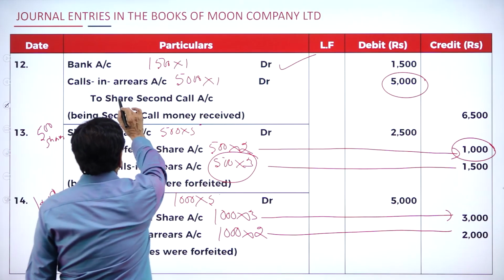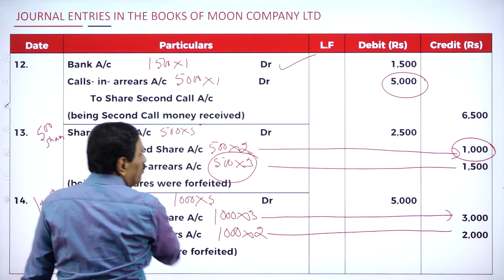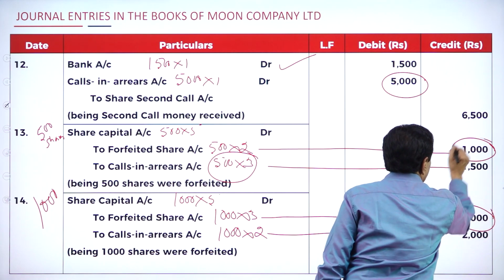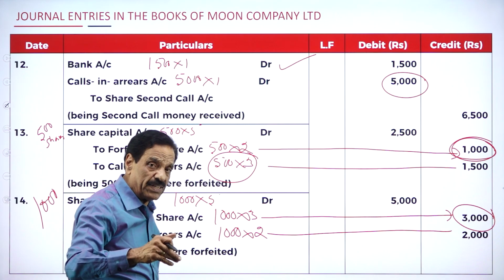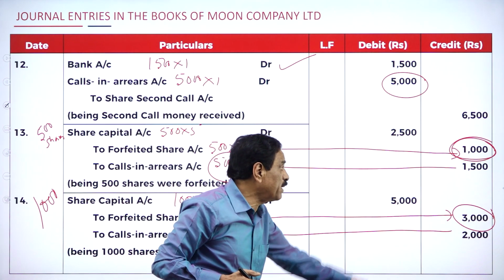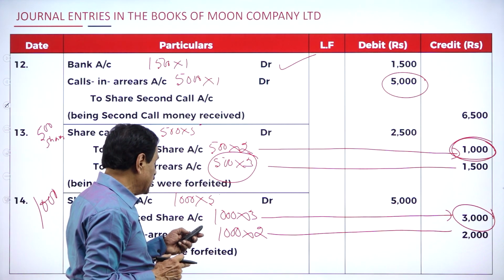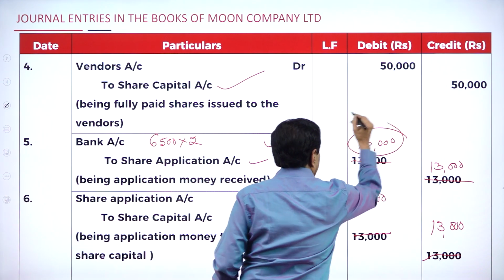See the board. Here, bank account debit, share second call account is there. Share capital, two forfeited shares: share forfeited 1,000 and share forfeited 3,000. 1,000 plus 3,000 forfeited, not reissued. This is forfeited, not reissued, to the extent of how much money? 4,000 is there. Regarding the capital, I'll show you. Here, see the share capital, how much is there? 13,000.